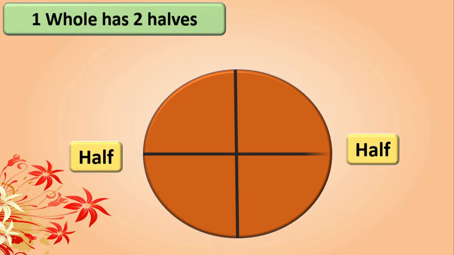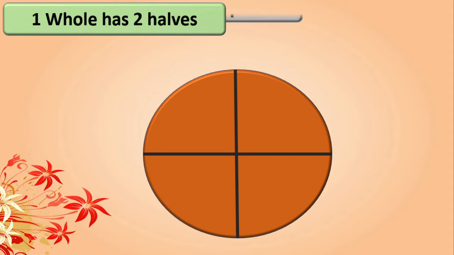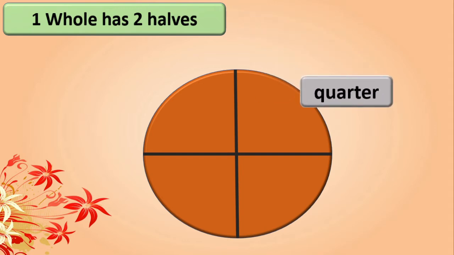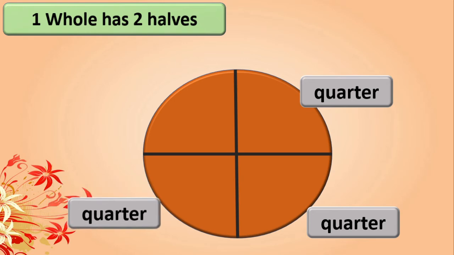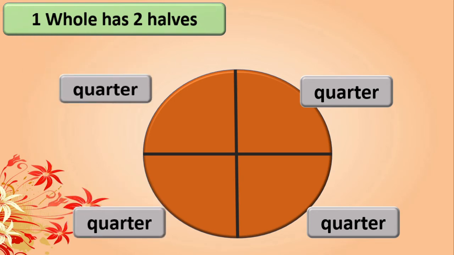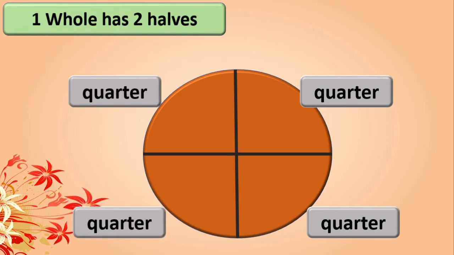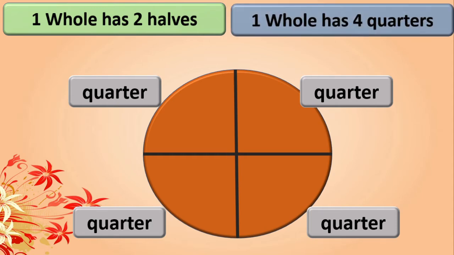Now we got four equal parts. Each part is called a quarter of this whole. How many quarters did we get here? Yes, 4 quarters. Means we can say that one whole has 4 quarters. Okay, remember this.